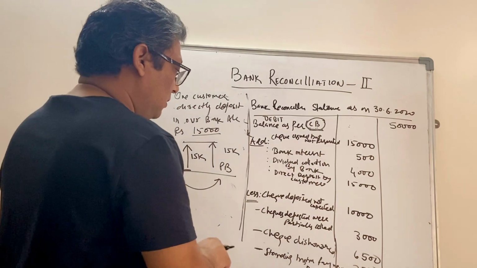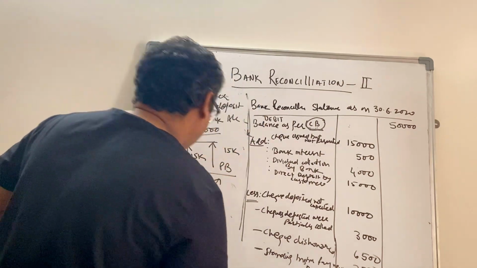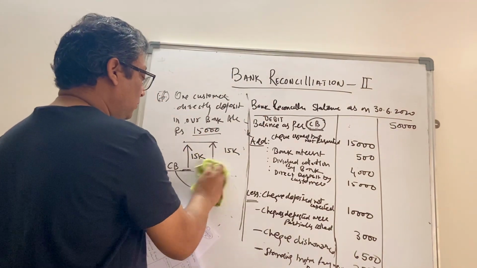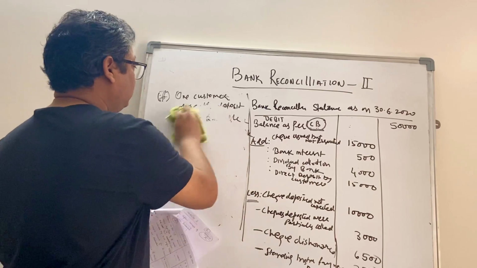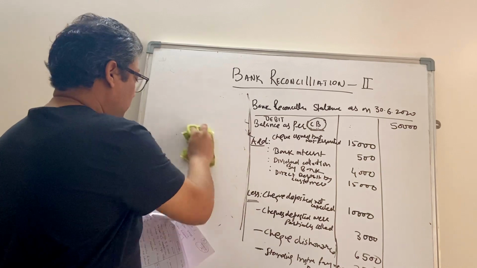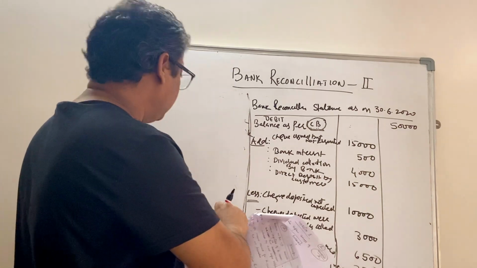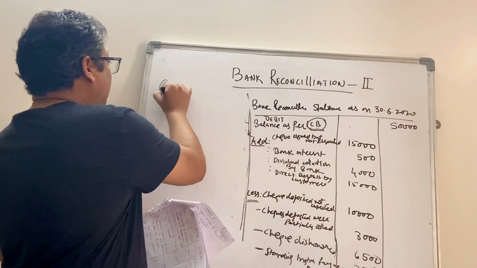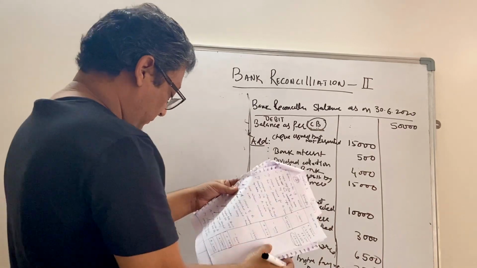Okay, now the last statement for this particular question, very typical. Just concentrate a bit on this statement number 8. What has happened?